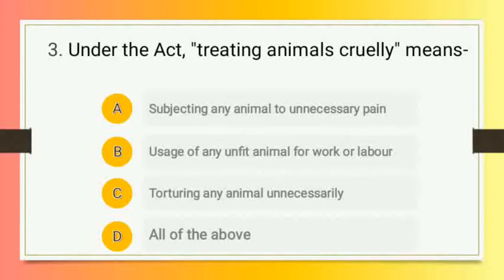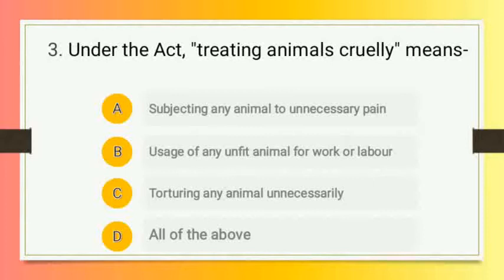animal to unnecessary pain or suffering, or treating or usage of any unfit animal for work or labor, or willfully and unreasonably administering any injurious drug or substance to any domestic or captive animal, or keeping or confining any animal in any cage of insufficient size, not permitting it reasonable movement, or failure to provide any animal with sufficient food, drink or shelter by its owner, or unnecessarily torturing any animals, or killing any animals in a cruel manner, etc., are all termed as treating animals cruelly.